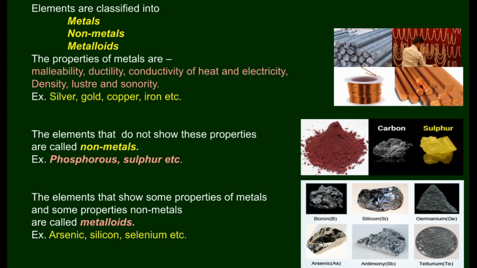Examples of metals are silver, gold, copper, iron, etc. The elements that do not show the properties of malleability, ductility, conductivity of heat and electricity, density, luster and sonority are called non-metals. Examples, phosphorus, sulfur, etc. The elements that show some properties of metals and some properties of non-metals are called metalloids. Example, arsenic, silicon, selenium, etc.